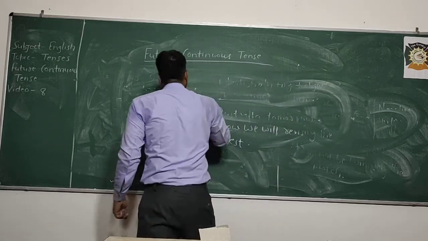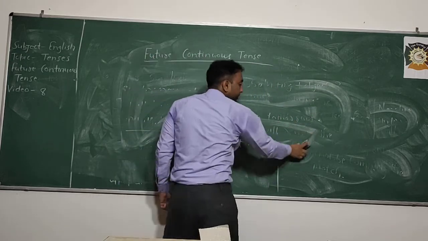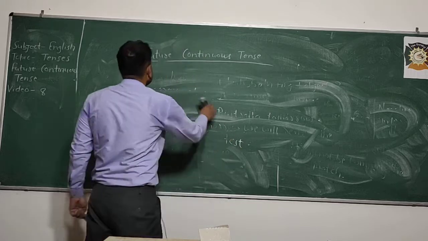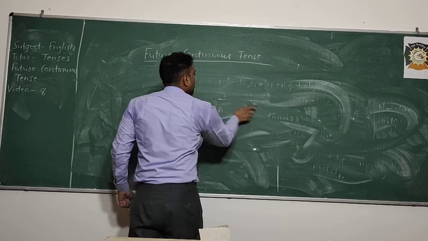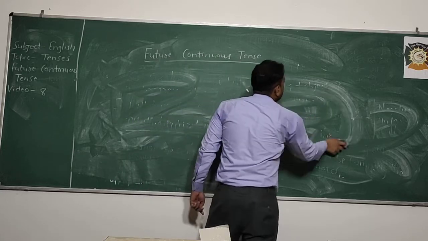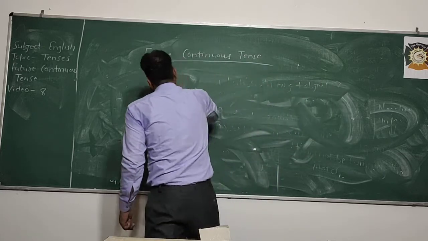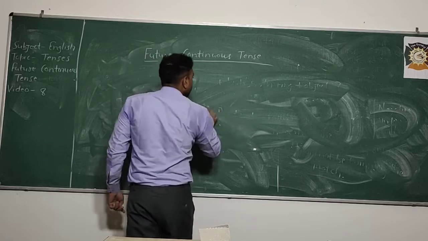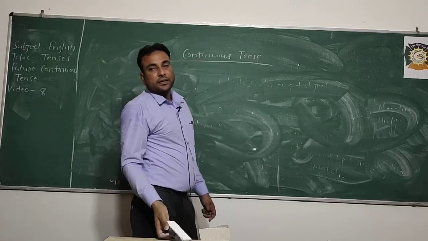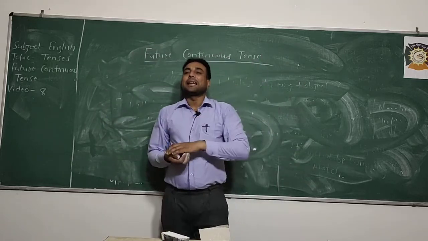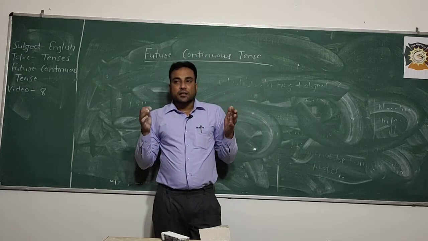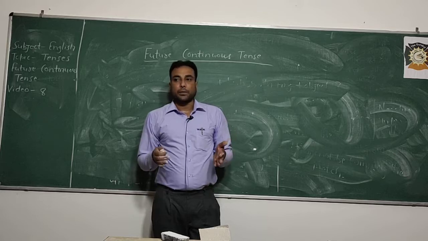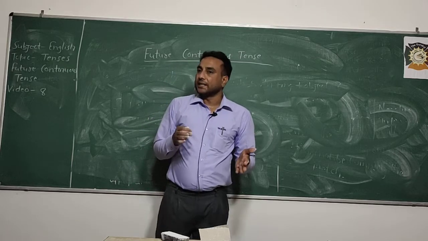And now I will explain how to express in negative and interrogative sentences, so everything will be clear to you. First of all, negative and interrogative sentences. In the negative, the future continuous tense merely states that a certain action will not take place owing to some valid reason.